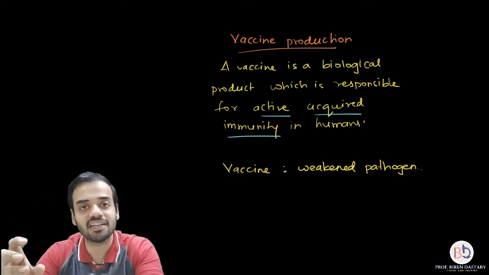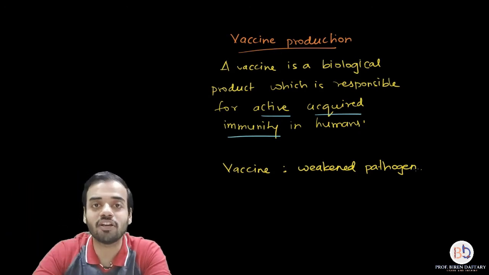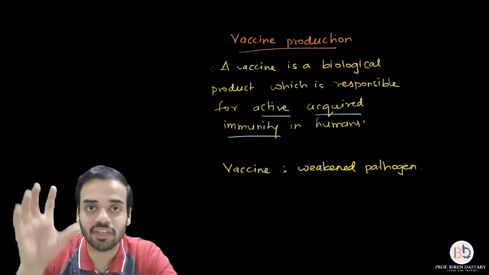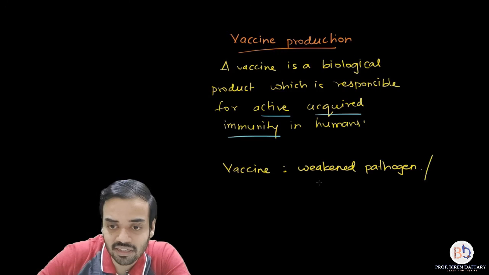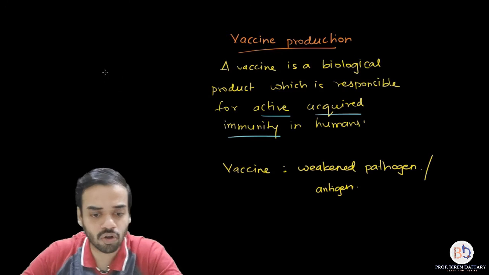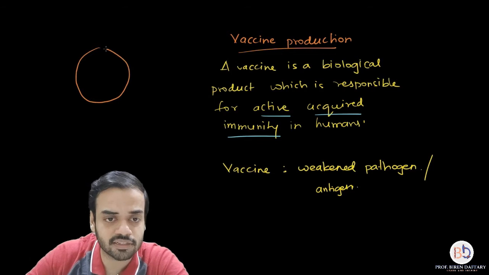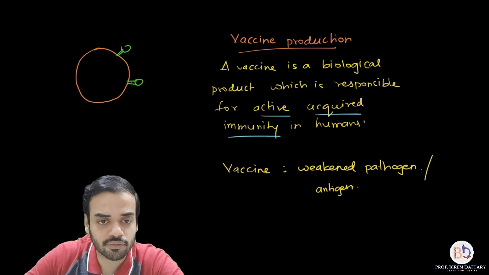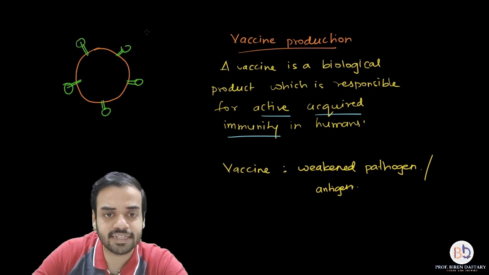A vaccine is basically that same pathogen which causes the disease, but it has been weakened. So either you insert the entire weak organism, weak virus or weak bacteria, or you just insert its antigen. If you want, I will draw a diagram over here. I am going to draw the diagram of a virus. Just imagine this is the virus. It has proteins on the surface, these green colored proteins. These proteins are called antigens. I will write it down.